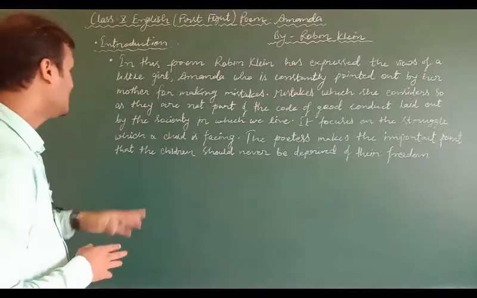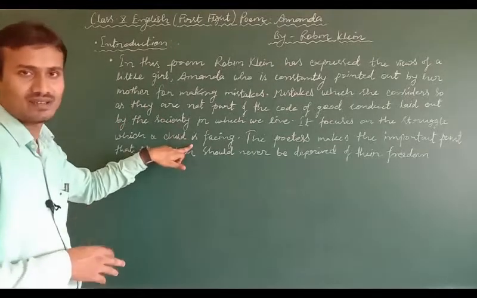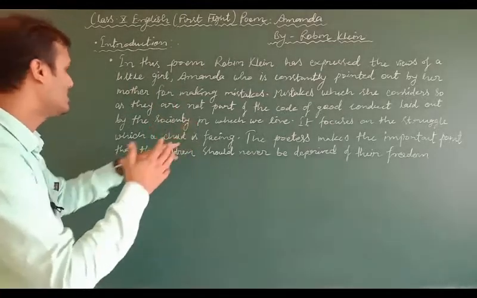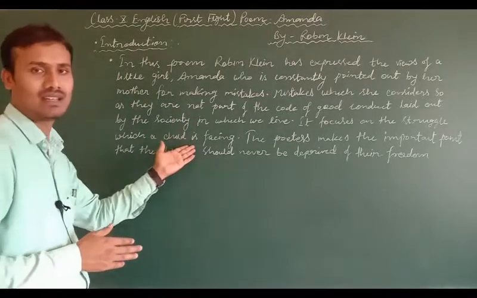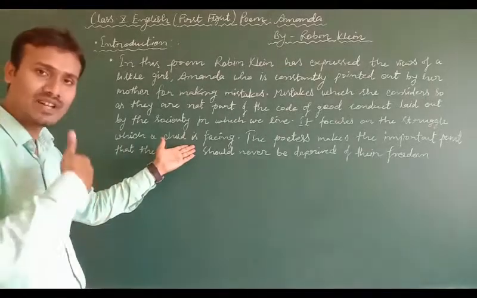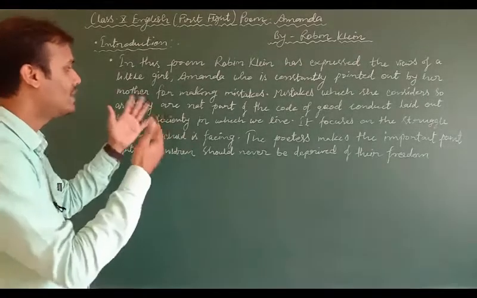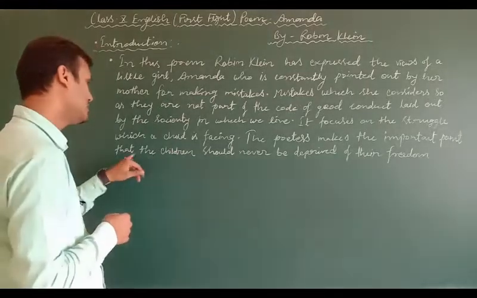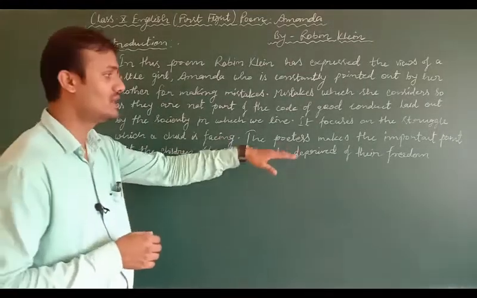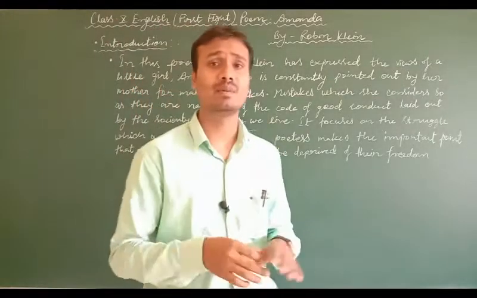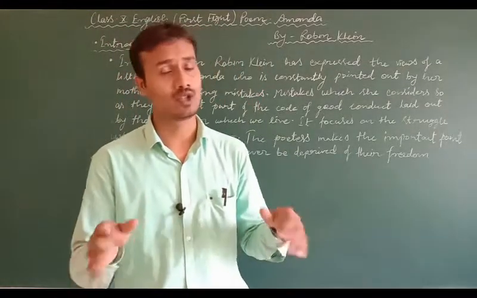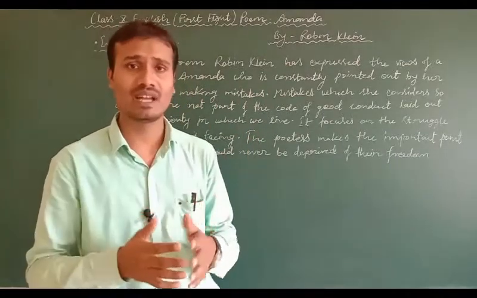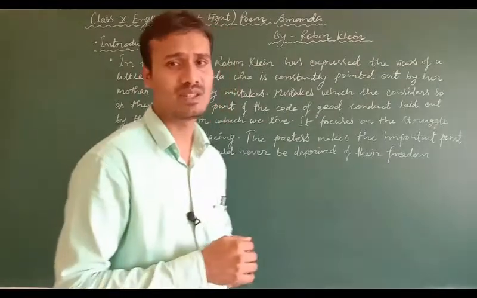It focuses on the struggle which a child is facing. If you read this poem, you find that it focuses on the struggle which a child is facing. In what way? We'll try to find it out when we go through the summary or the explanation of this poem. The poetess makes the important point that children should never be deprived of their freedom. बच्चे कभी भी स्वतंत्रता से वंचित नहीं होने चाहिए. So we'll go through what the poet wants to convey to us. But before that, let's see some of the selected keywords of this poem.